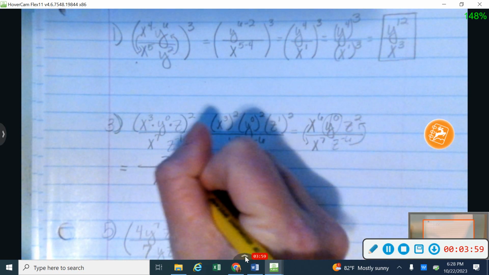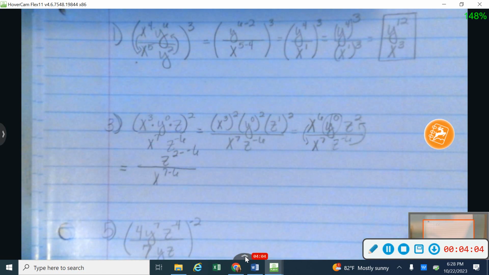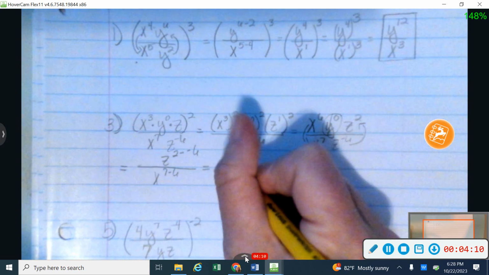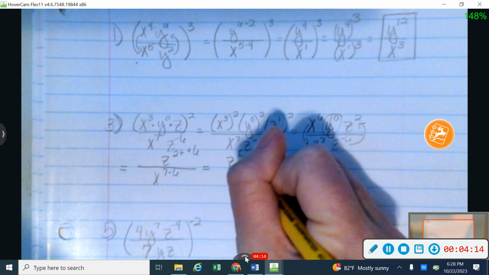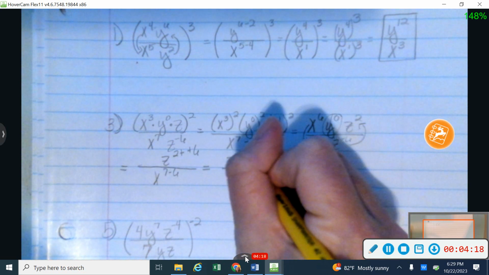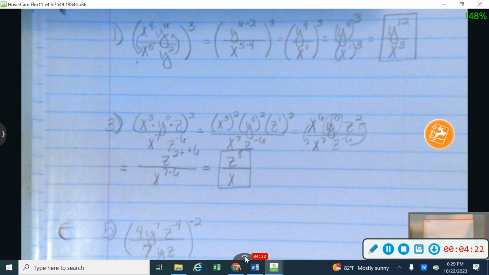So with z, I'm going to have 2 minus negative 6 up there on the top. So again, subtract those exponents and subtract towards your bigger exponent. My minus and negative will become a plus up there on the top. That's going to give me z to the 8th power. And on the bottom, that would give me x to the 1st power, or just x. And that right there is a good way to leave that answer.